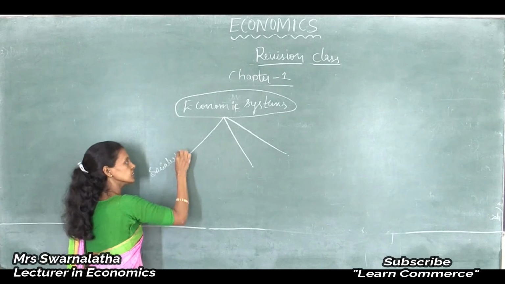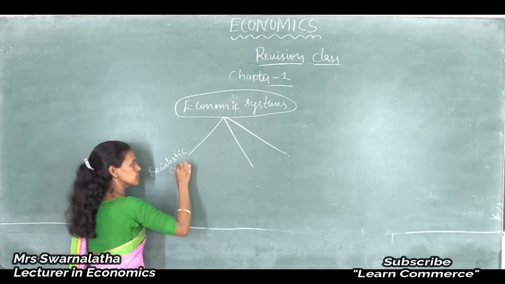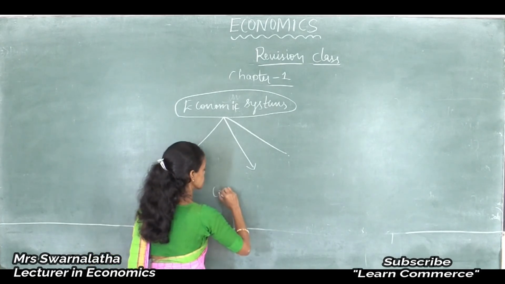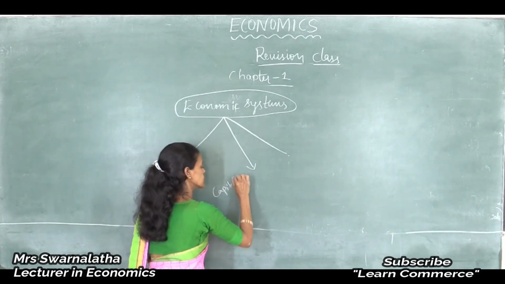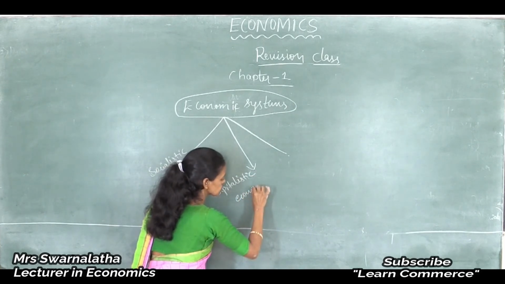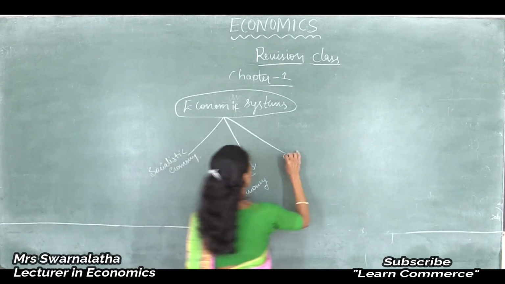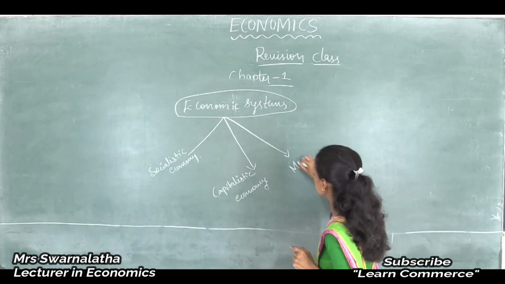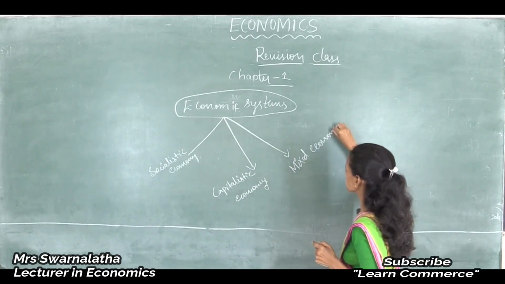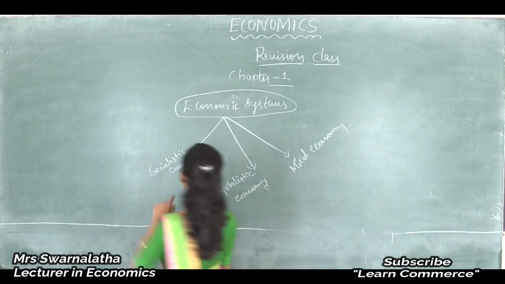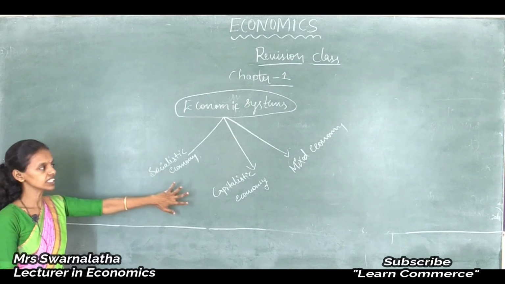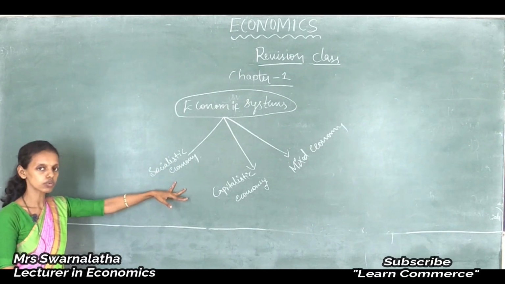Socialistic economy. Second one is capitalistic economy. And third one is mixed economy. So, here is an economic system. In that there are 3 types of economic system we are going to see.